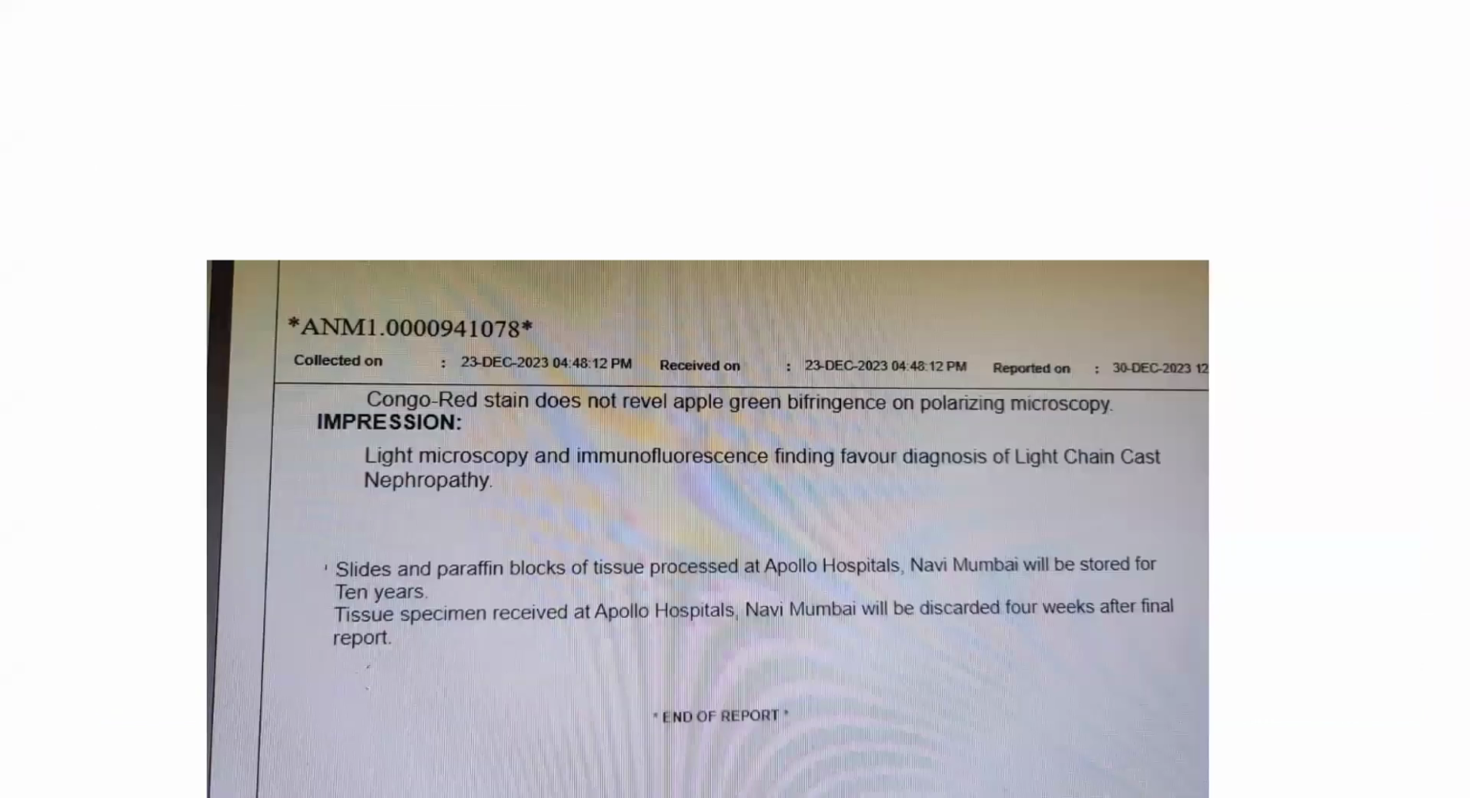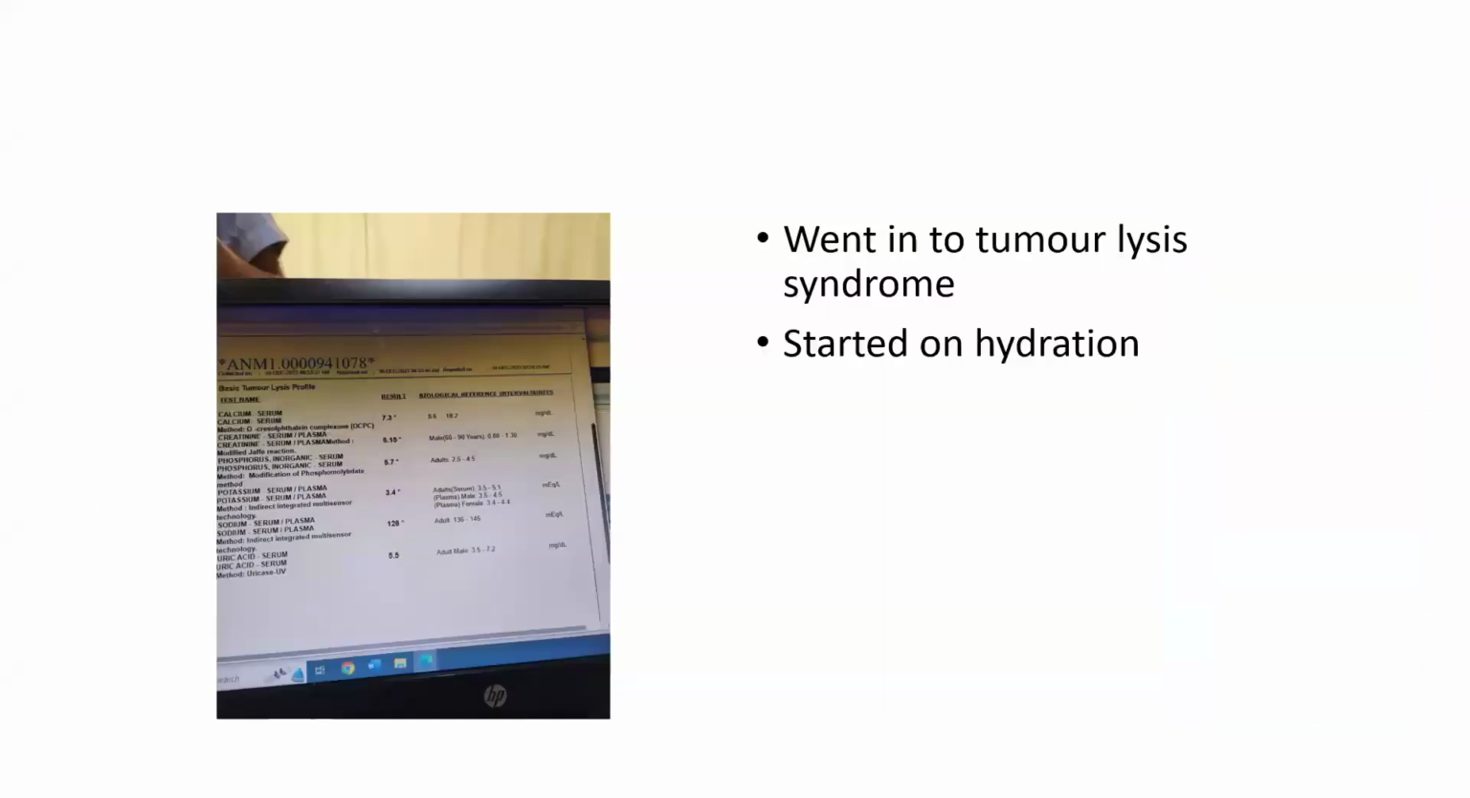The blood report of the serum protein electrophoresis showed presence of the M band. As we can see, this is the protein composition of this patient. And the biopsy report revealed the light microscopy and the immunofluorescence findings favor the diagnosis of light chain cast nephropathy. Since free light chains were very high, the final impression of this patient was multiple myeloma.